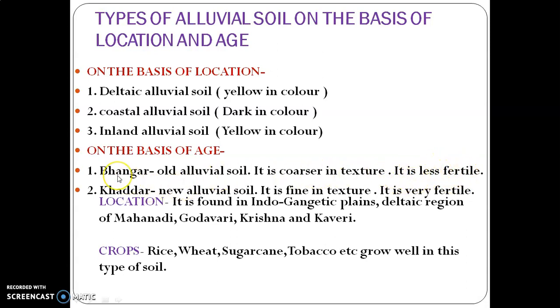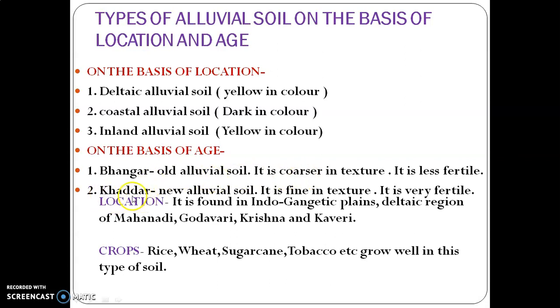This soil comprises lots of kankar. Kankar is also called calcareous material. Calcareous material is an English word, kankar is a Hindi word. We can say it is not fine in texture. Actually, it is rough or coarse in texture.